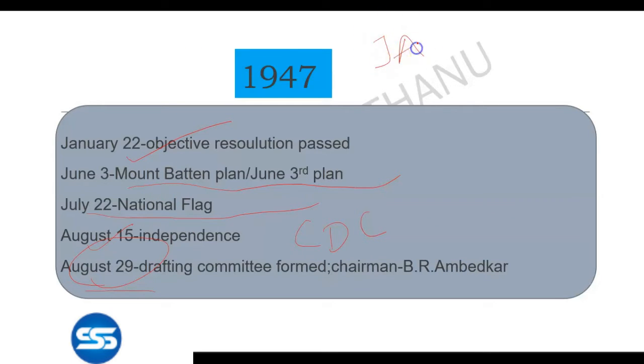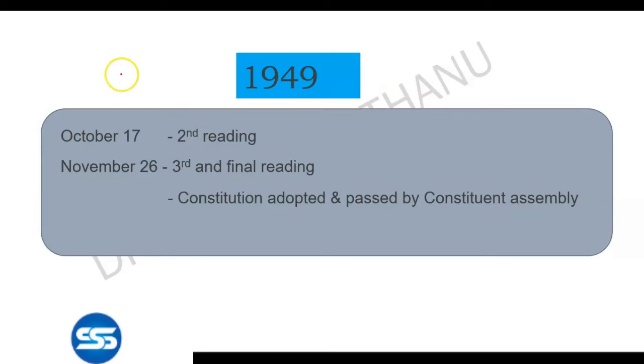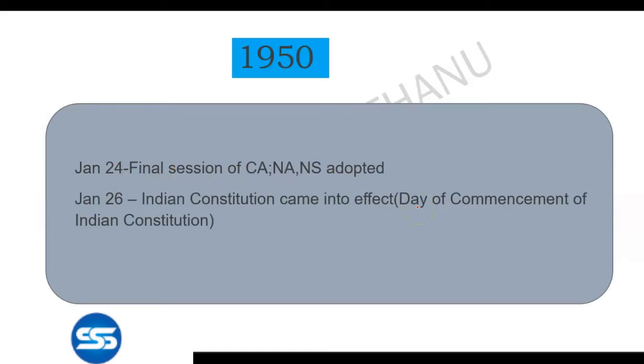This 1947 year is very easy to remember. Next is 1948, February: draft of the Constitution was completed. November: 1st reading. 1949, October: 2nd reading. November 26th: 3rd reading, and November 26th is very important. The third and final reading of the Constitution happened, and the Constitution was adopted and passed by the Constituent Assembly.